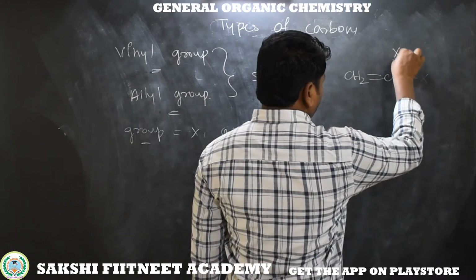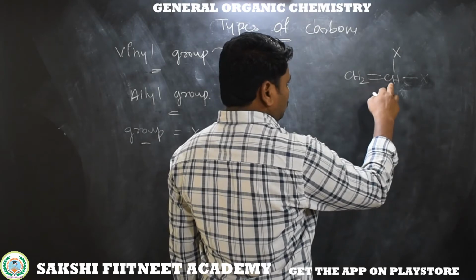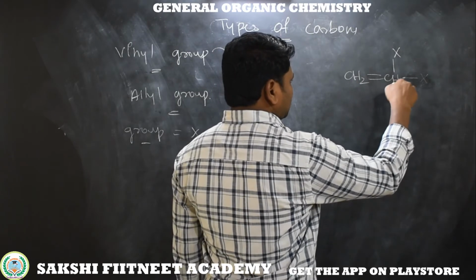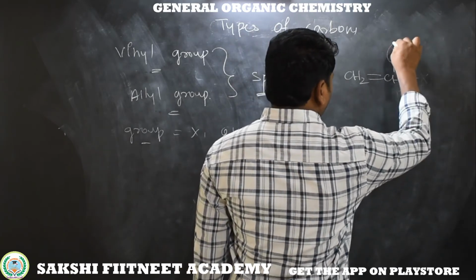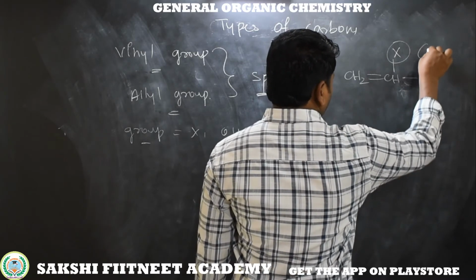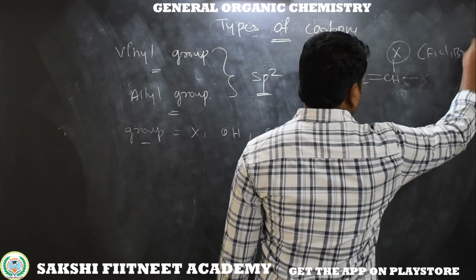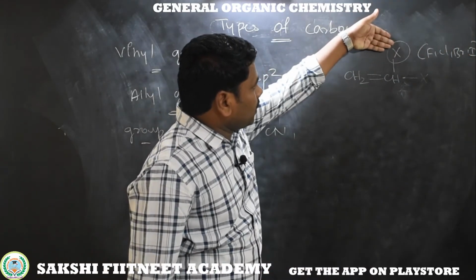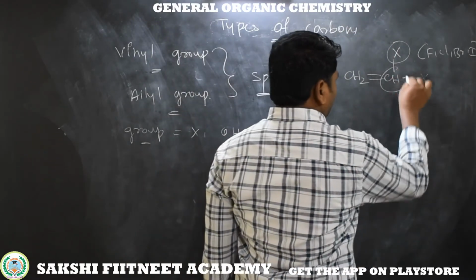Otherwise I can write it like this: CH2 bonded to CH, so both are sp2 hybridized carbons. This sp2 carbon is bonded to a particular group X, meaning halogens: fluorine, chlorine, bromine or iodine. If you take fluorine, this fluorine is bonded to the sp2 carbon.